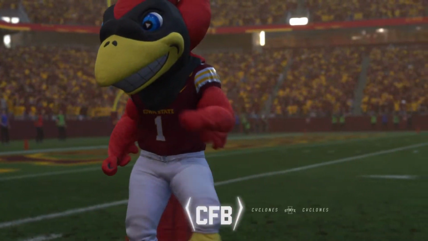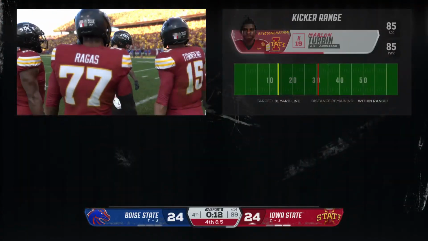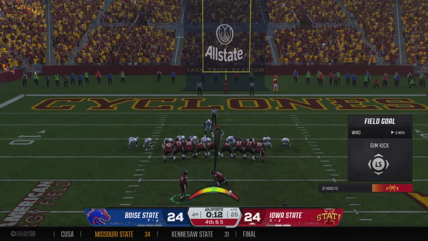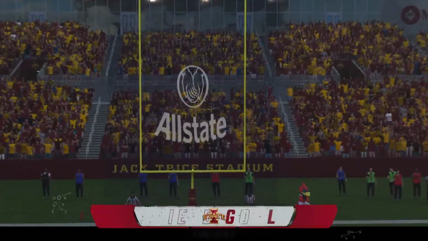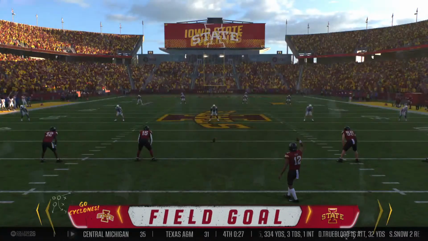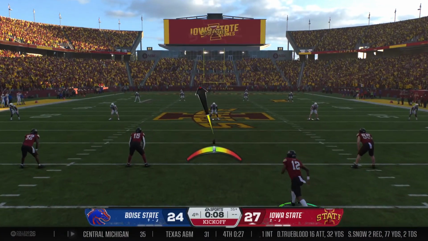The offense gets the timeout. 12 ticks left on the clock. Timeout, Iowa State. They'll have to settle for a field goal attempt. On the field goal. Kick is good. The offense has 3 points to show for the drive. Celebration is wild on the sidelines as they've taken the lead in the final seconds.